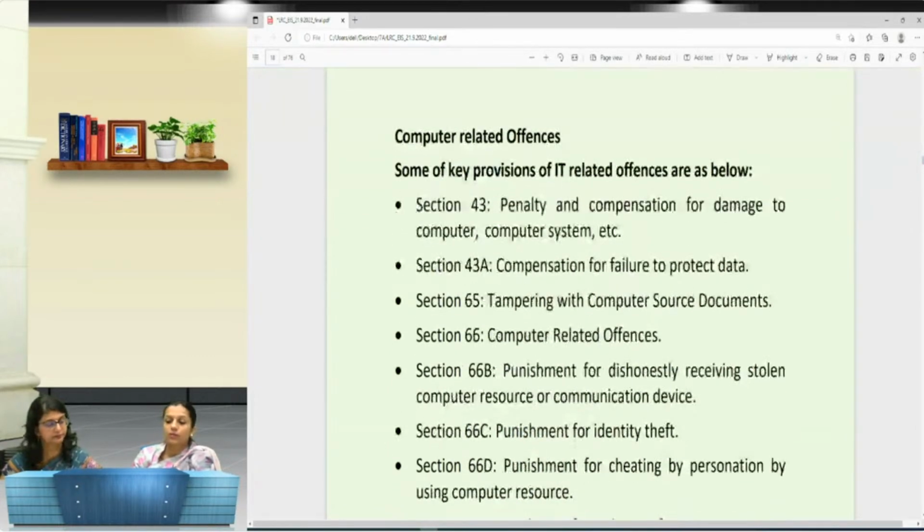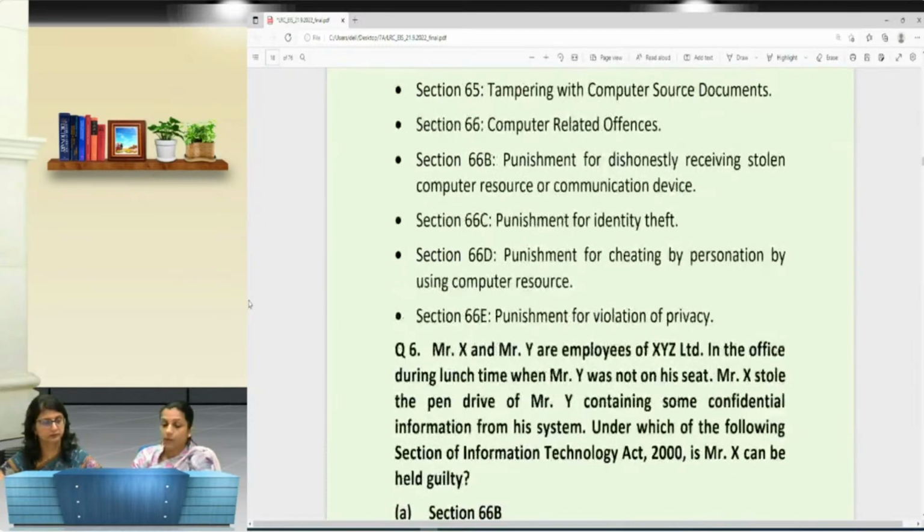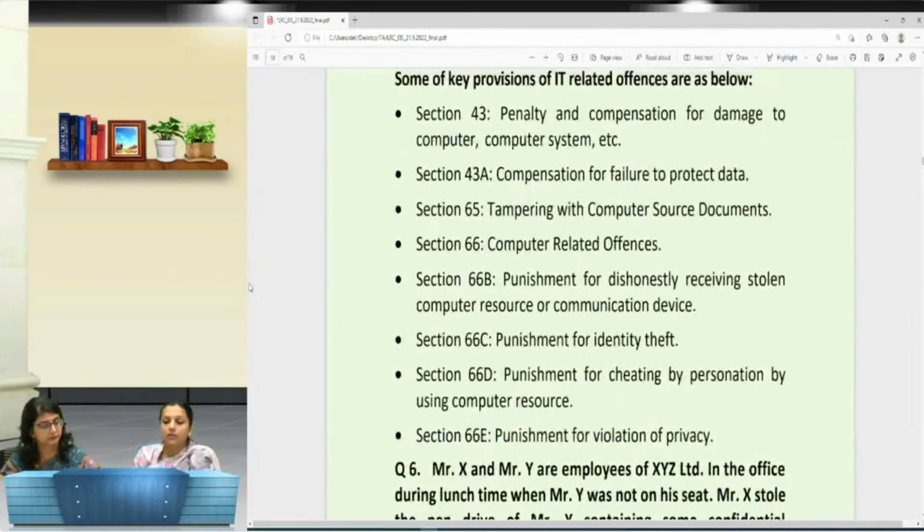The next topic comes under computer related offenses. There are certain kinds of offenses related to computers, maybe theft of devices, phishing, hacking, changing the identification. After the IT Act 2000, they have defined certain laws for these crimes. In this case, you have to learn exactly whatever is written over here. You cannot make any changes, because these are the Act. Every Act defines certain punishment or penalty for certain kinds of computer offenses. Here we have the list, which is also present in the study material in chapter number 1.